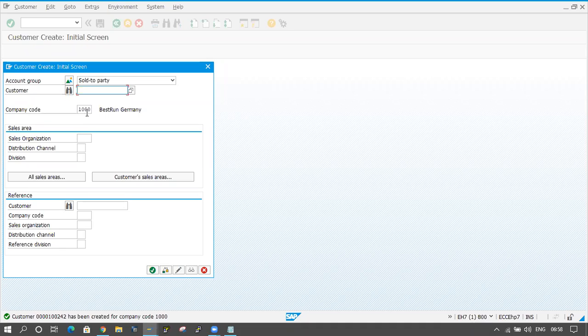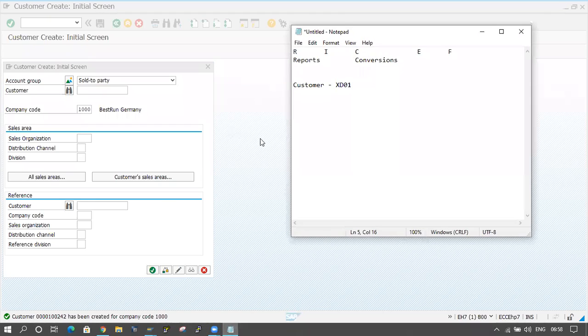and I will upload the data to the programs. Okay, here we have some concepts for the conversions. Here we have to use BDC and LSMW.